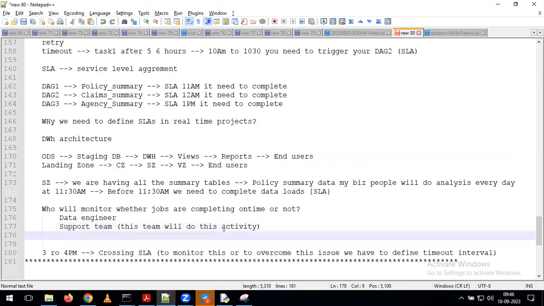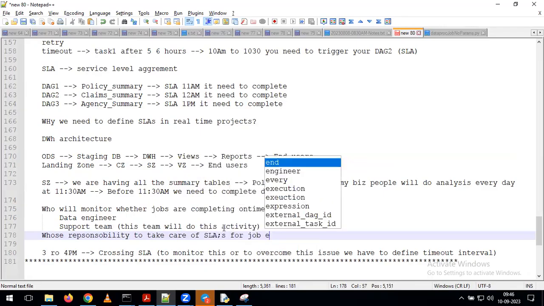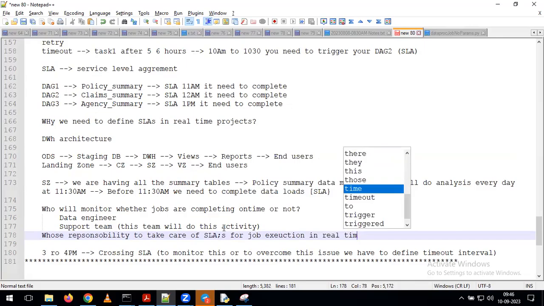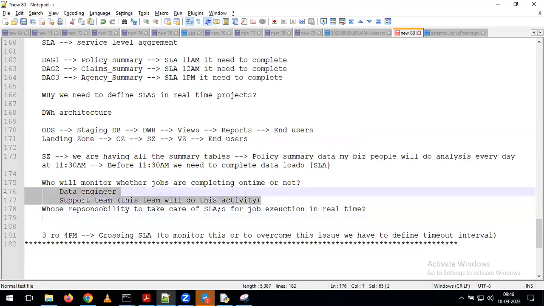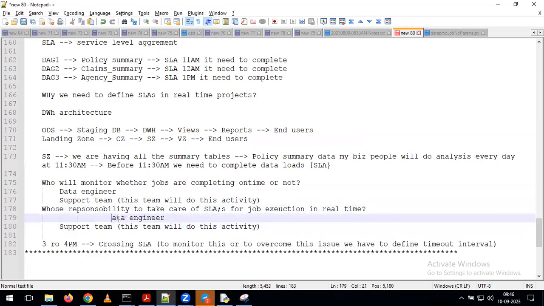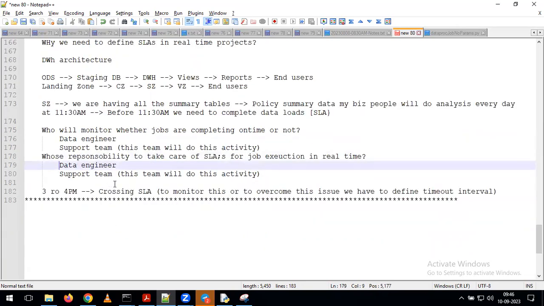And one more question here. Whose responsibility is it to take care of SLAs for job execution in real time? I'm giving both options here. Again, your support team only will take care of that activity also. Now you may get the question: do we need to do it in the initial days, or from day one also? That's the one I'm going to tell you. So just wait for a few minutes, okay?